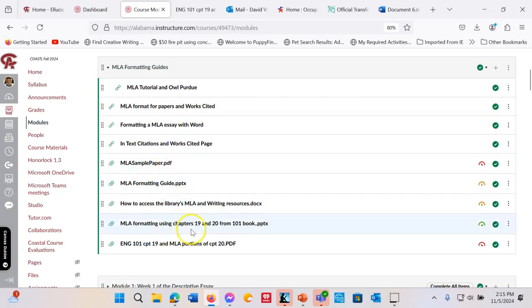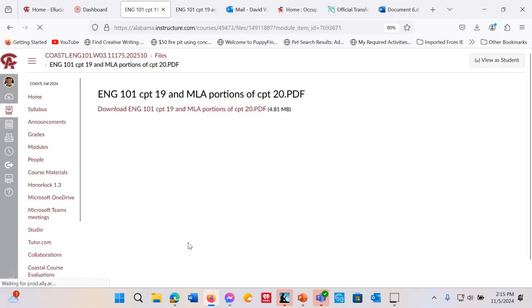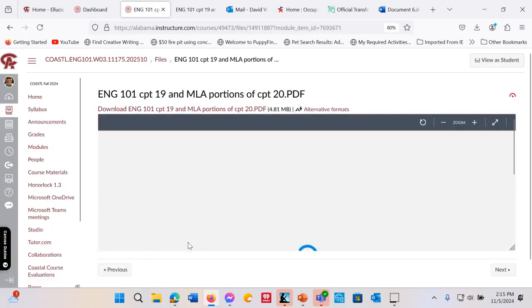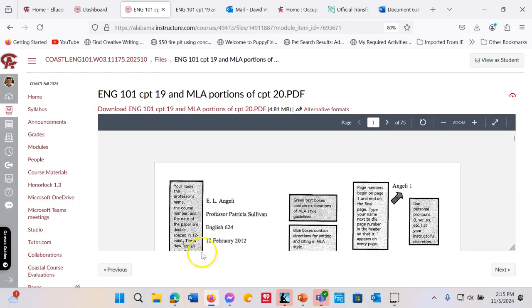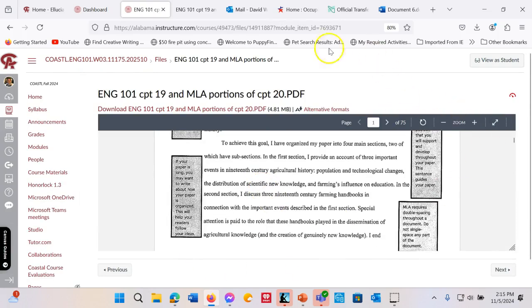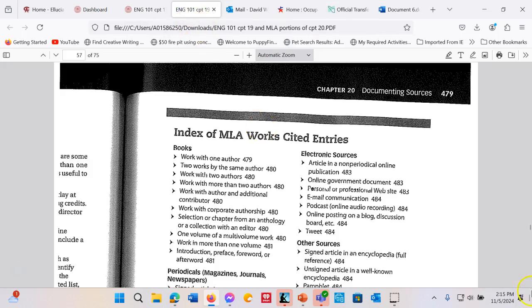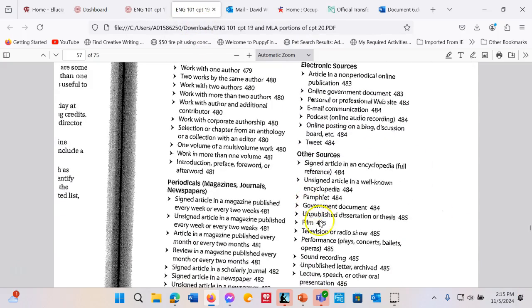You should know this already, but it's not a bad reminder. Now, what I'm going to be using here is Chapter 19 and the MLA portions of Chapter 20 from the textbook, which you should be using as well. I've already downloaded it and gotten to the correct page that I want.